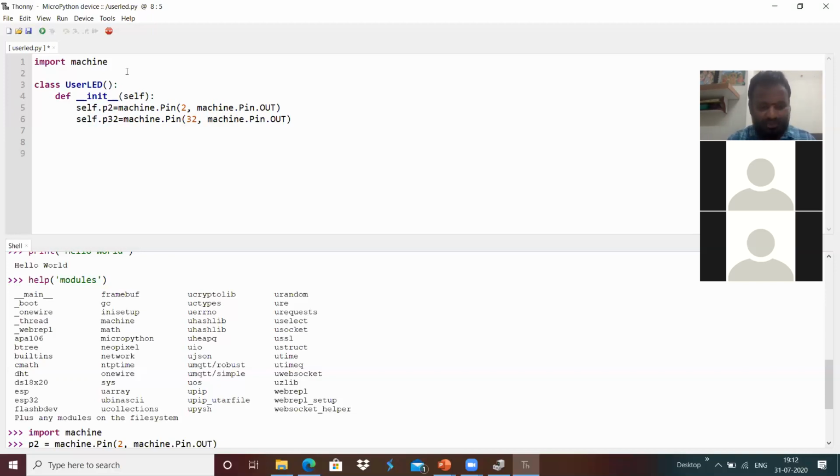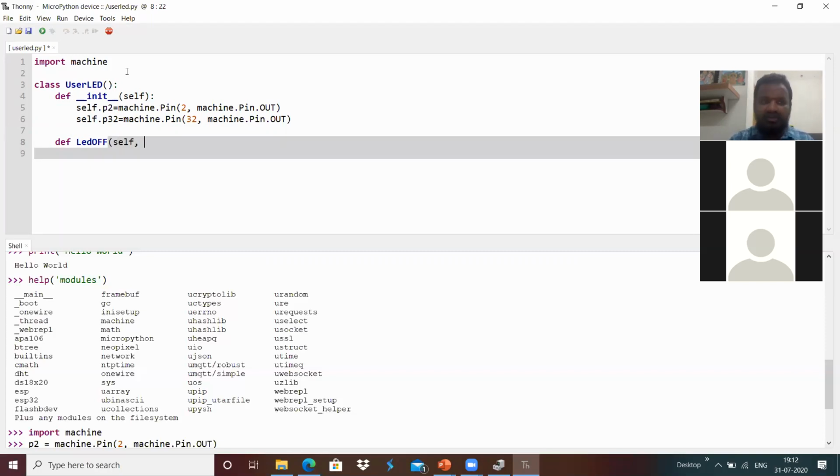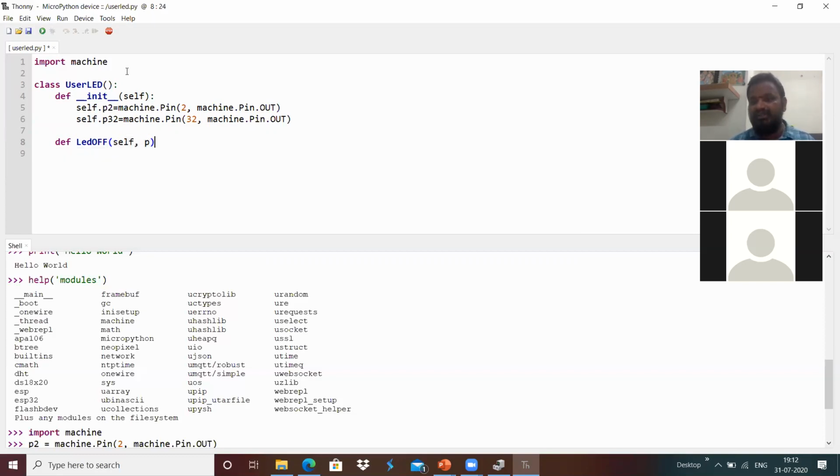And I'm defining member functions. For example, I'm going to use def led_off over here, to turn off the LED, with self comma p, where I pass the LED number. If I pass 1, that is user LED 1, and 2 is user LED 2.